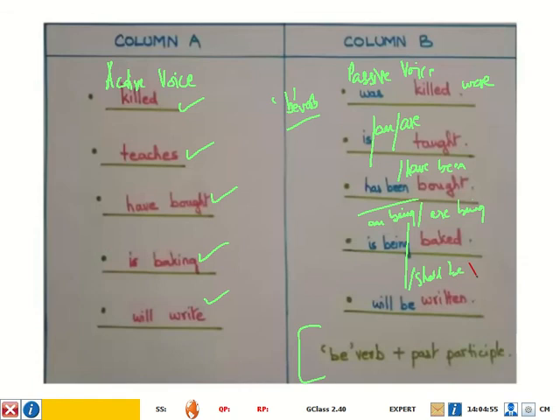Here you will note what has been done: for active voice it is the same as the tense forms or tense structures, but for passive voice the corresponding structure, the tense, is denoted by the form of the be verb.